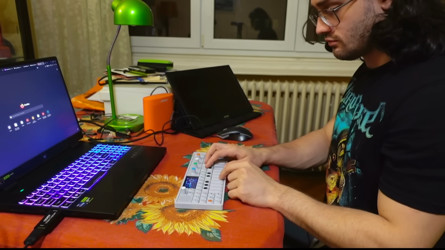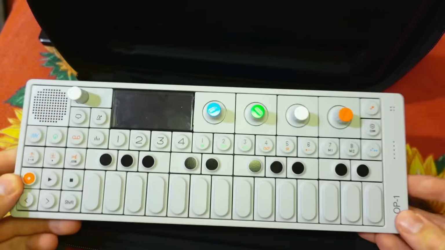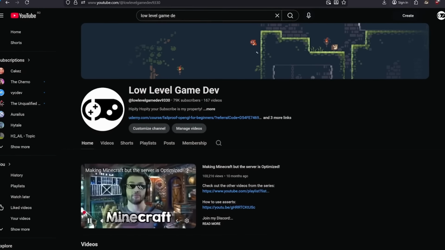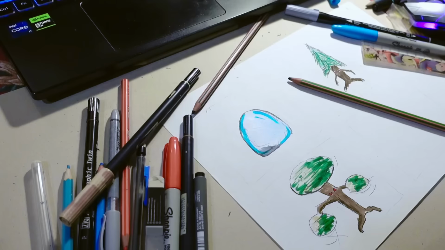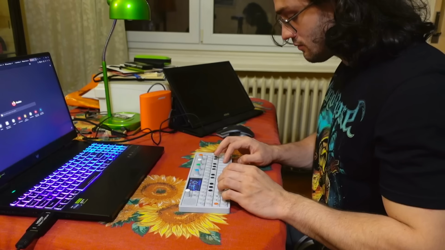I might have a solution for this, but first, that night I also worked on making the music for this game, and I'm using this thing. This is an OP1, and it's a music making device. Now you might be thinking, damn, this low-level game dev guy knows C++ and knows how to draw and also how to compose music? I don't know how to compose music. But I tried my best.